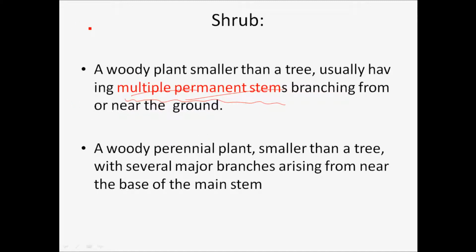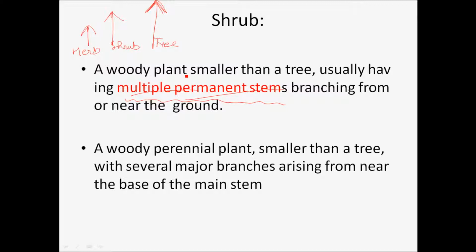So if this is herb, then this is going to be shrub. A woody plant smaller than a tree, and the tallest one is going to be the tree. So you see tree, shrub, and herb.